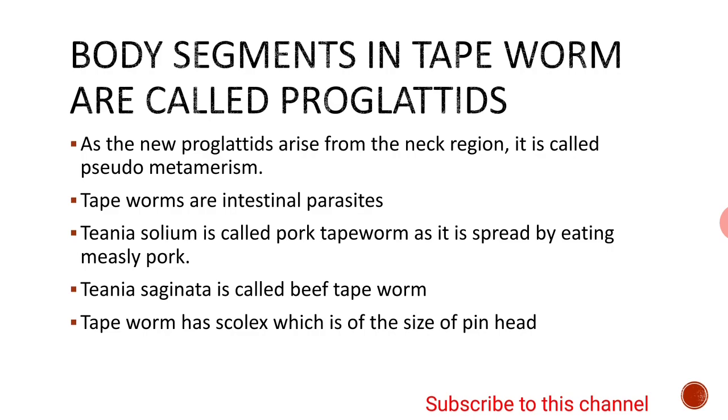Of course, these proglottids are divided into three types, namely immature proglottids, mature proglottids, and gravid proglottids. We will see the difference in the subject class, because we are dealing only with disjointed information in these classes, as we are providing everything in the form of bits. There is no scope for further explanation, but for the time being you remember that body segments in the tapeworm are called proglottids, and these are divided into three categories, namely immature, mature, and gravid proglottids. As the new proglottids arise from the neck region, it is called pseudometamerism.